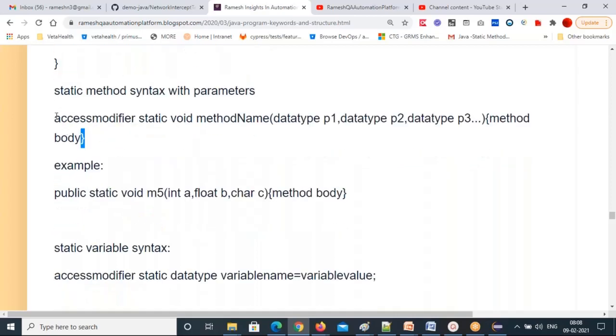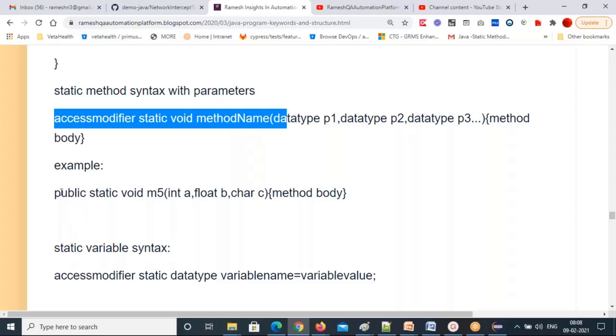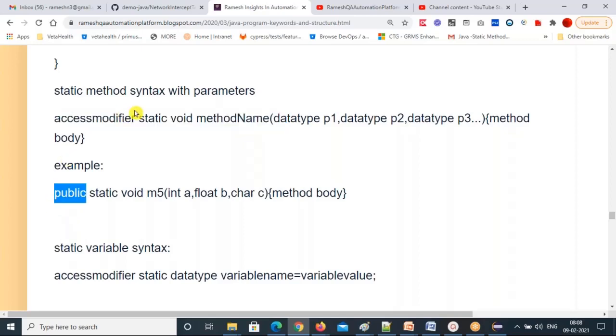Now this is the syntax. I can derive a few more. See that access modifier I used: public static void, method name I have given M5, and the data type is int a, comma, next float b, next char c. So the data type of c is character, b is float, a is integer. When you create parameters, you must use these parameters inside your method body logic. If you are not using them, don't declare the parameter.